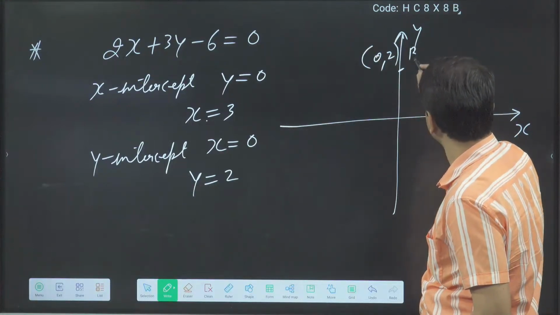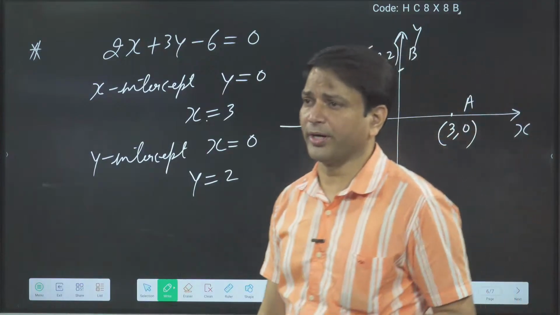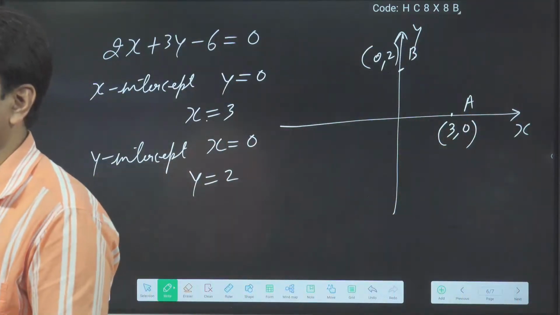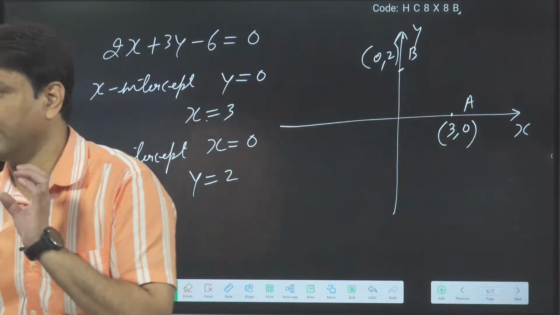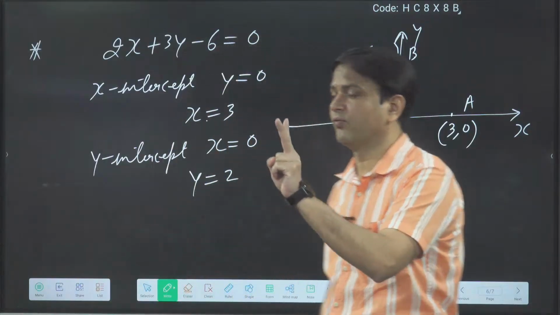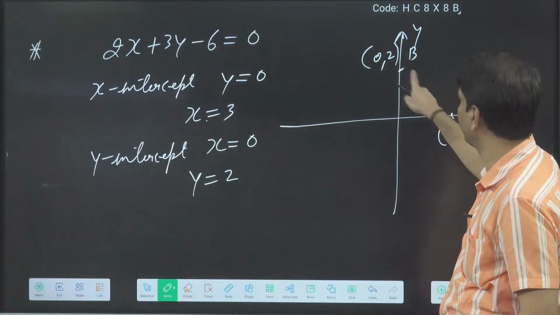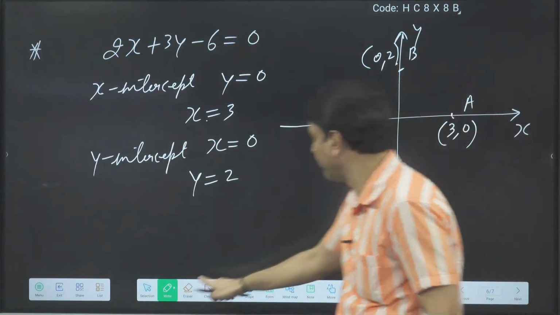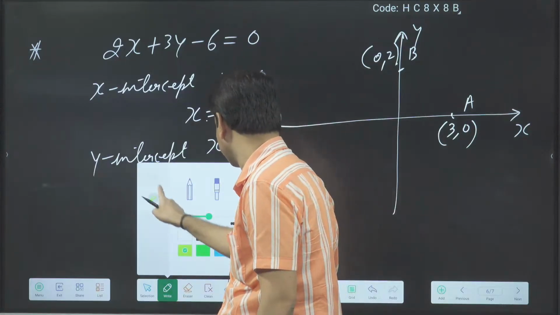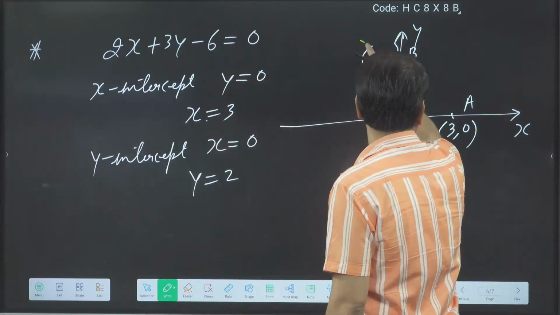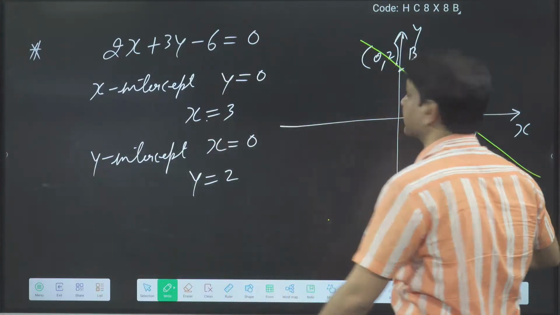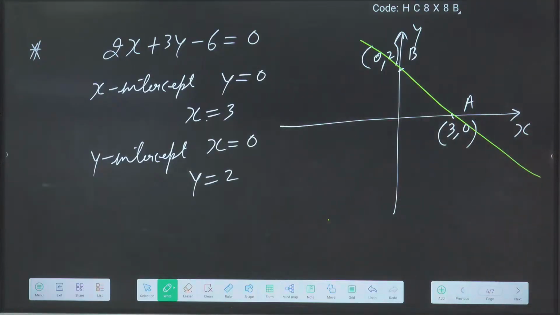Suppose I am taking this as B. So I got 2 points, one on the x-axis and one on the y-axis, where the line is cutting. Now I got 2 points on the line. One point is A, 3, 0. One point is B, 0, 2. By joining them, I will get the straight line. So this is the straight line. Everybody got it or not?